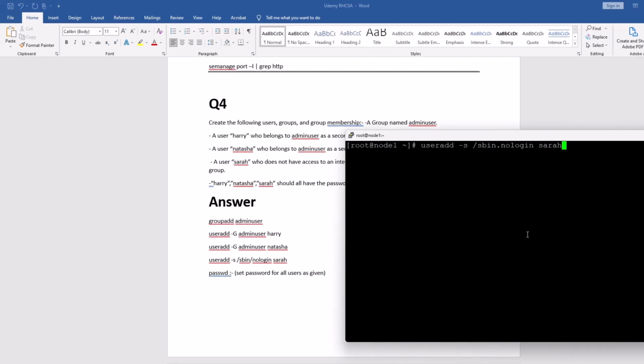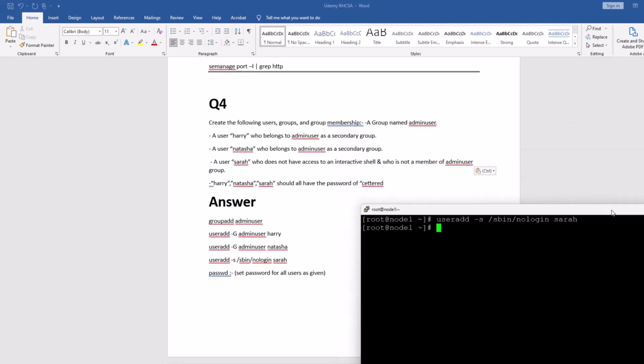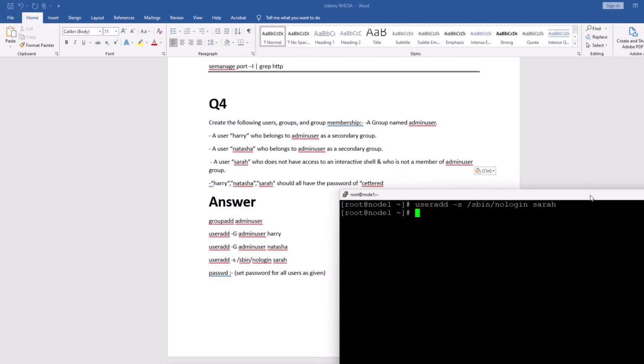So user add Sarah hyphen s /sbin/nologin. Yep, so this is the command for Sarah. Sarah is not allowed to log in with a shell login, so you have to enter it, right? Just make sure there is no error on it. Now they are going to ask you to change the password.